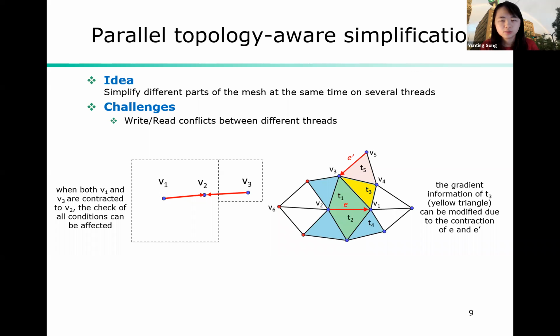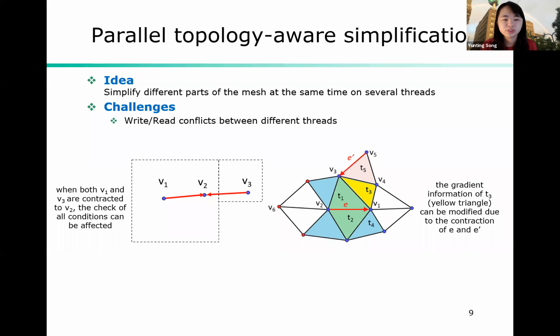Based on the sequential topology-aware simplification, we extended to a parallel version. The idea we have here is to simplify different parts of the mesh at the same time on different threads. And thanks to the decomposition of terrain trees, this problem is converted to simplify different blocks of terrain tree at the same time on different threads. The major challenge here is to avoid write and read conflicts between those threads.